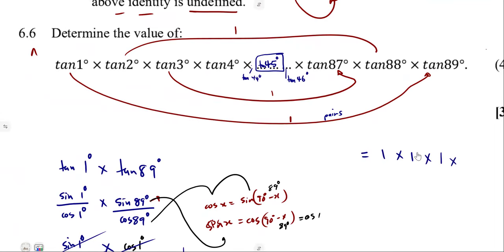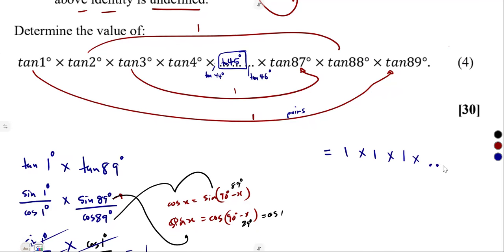But all these continue for the number of times that you're given. And remember that between tan 44 and tan 46, there's a tan 45 which will be left with no pair.